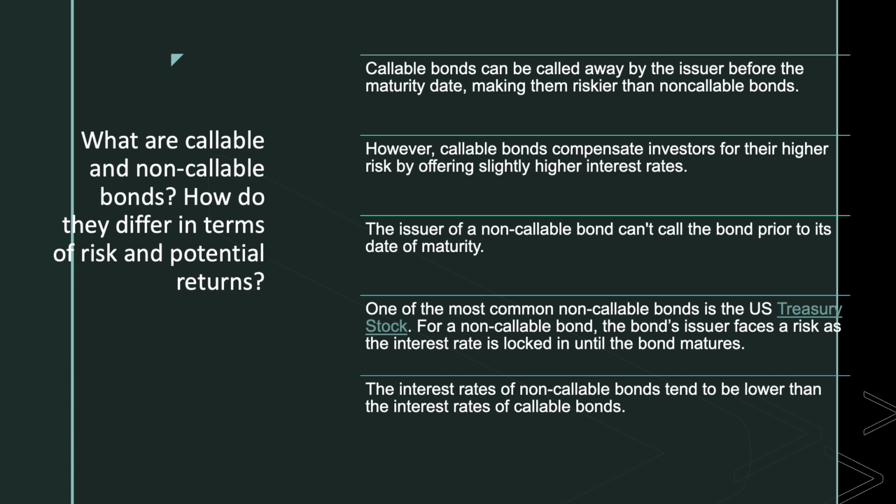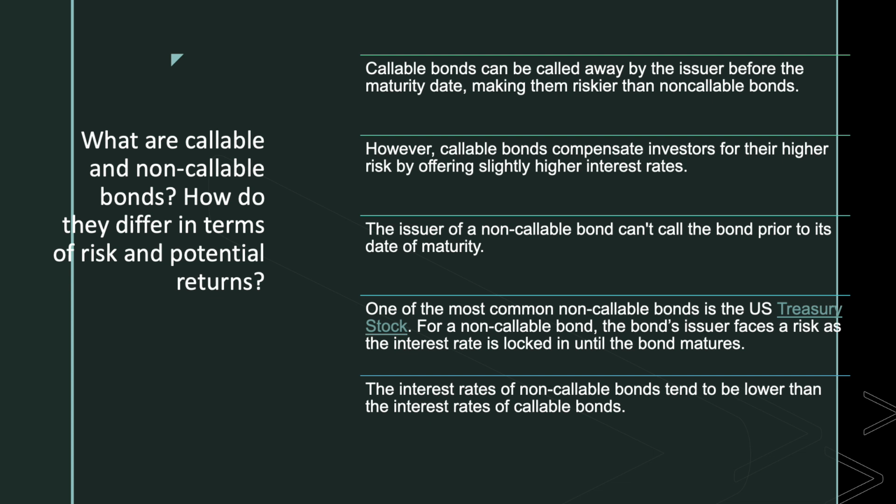Generally, there are two types of bonds, callable and non-callable. Callable bonds can be called away by the issuer before the maturity date, but they are quite riskier than non-callable bonds. However, callable bonds compensate investors for their higher risk by offering somewhat higher interest rates.